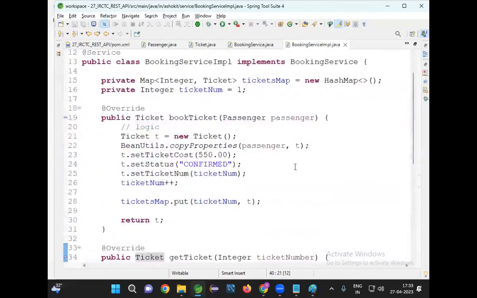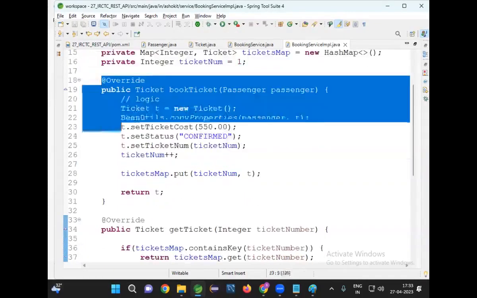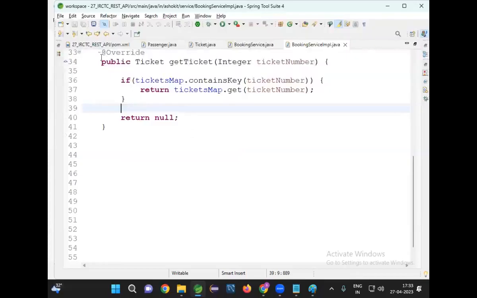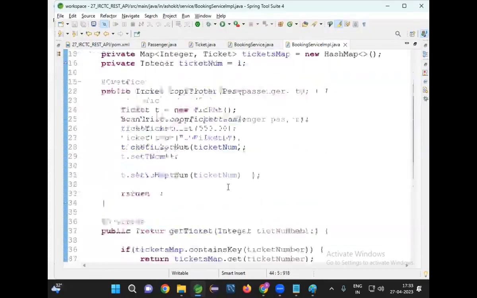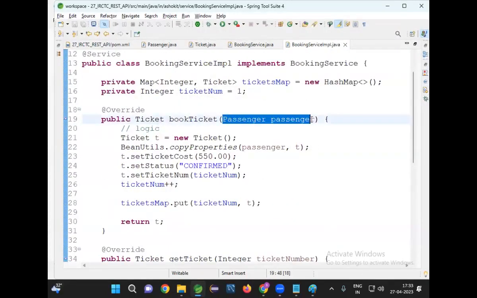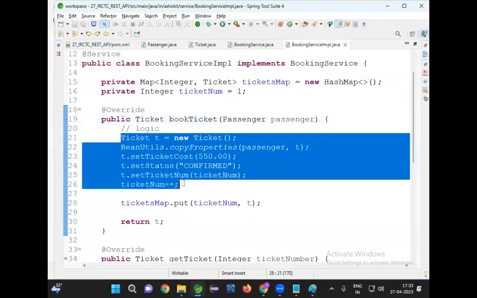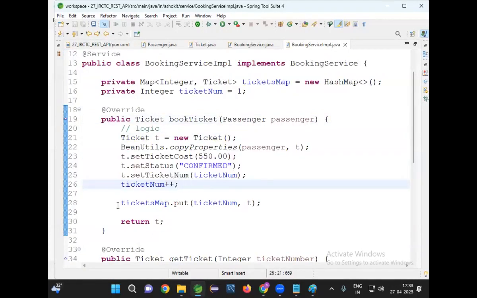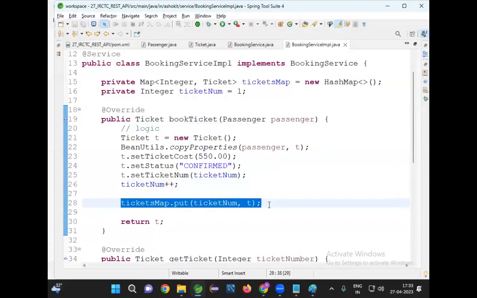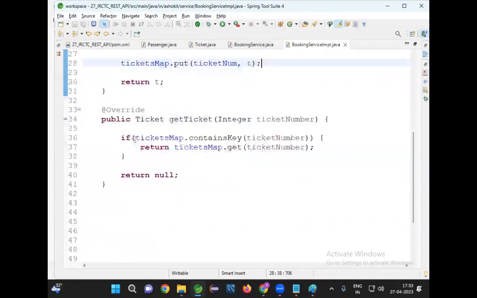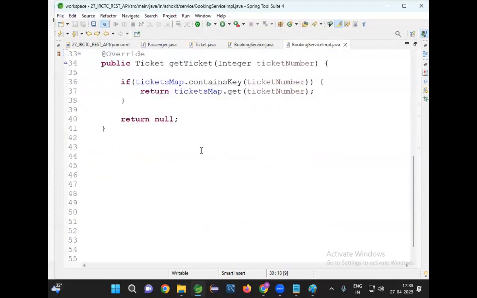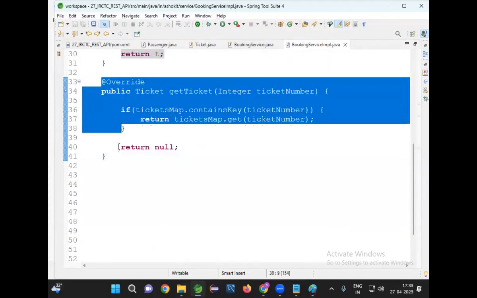So there are two methods available in my service impl. One is the bookTicket method. Another one is the getTicket method. In the bookTicket method, I'm taking passenger data and I'm setting some dummy data to the ticket. I'm storing the ticket into one map for future purpose. And I am returning that ticket object. And there is another method called getTicket available.